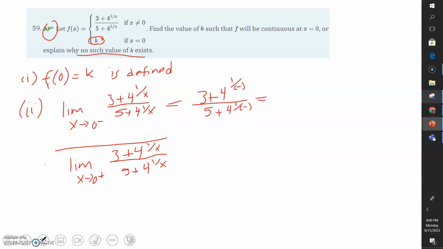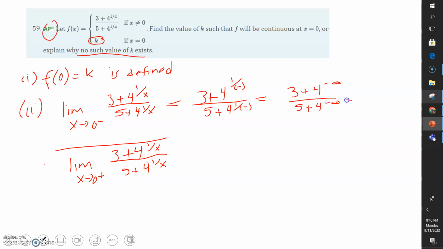Now note, if I have 1 divided by a really small negative, it actually becomes a really big negative, right? So that becomes 3 plus 4 essentially to the negative infinity, and this becomes 5 plus 4 to the negative infinity.